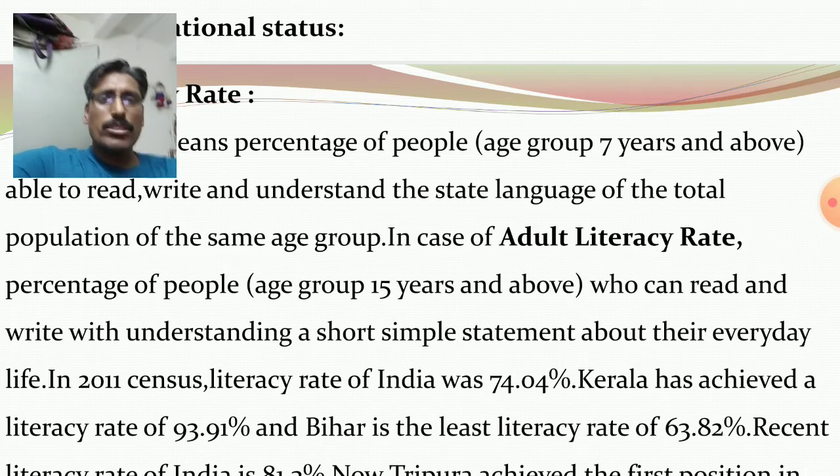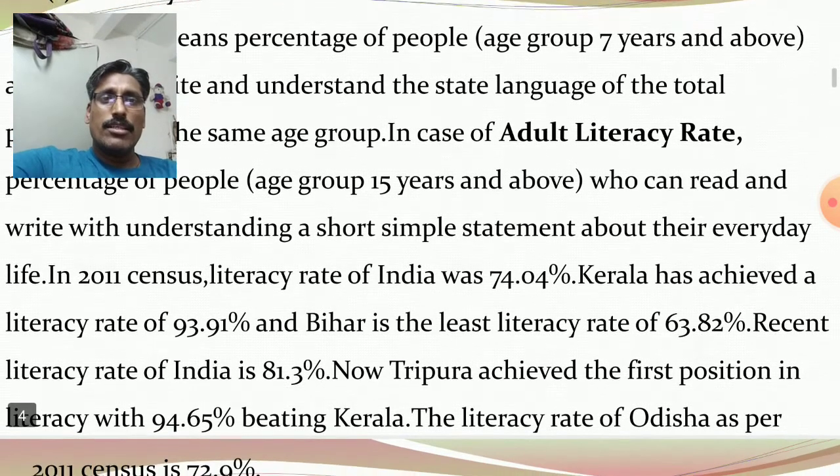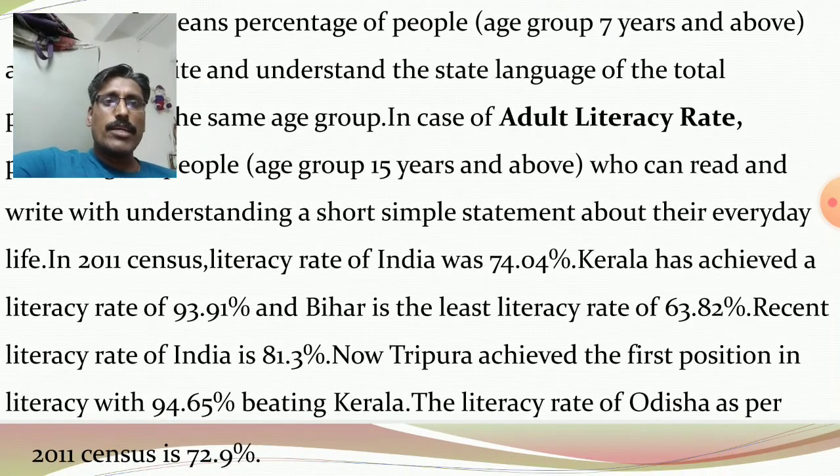So in 2011 census, literacy rate of India was 74.04%, and in 2011 census, Kerala has achieved a literacy rate of 93.91%. Okay, and Bihar is the least literacy rate of 63.82%.